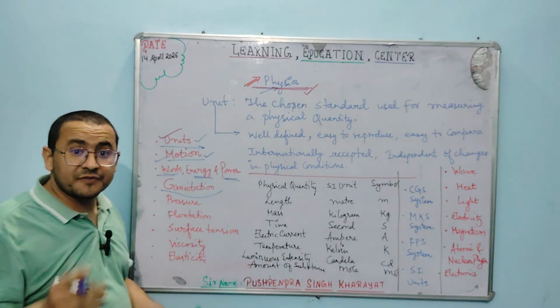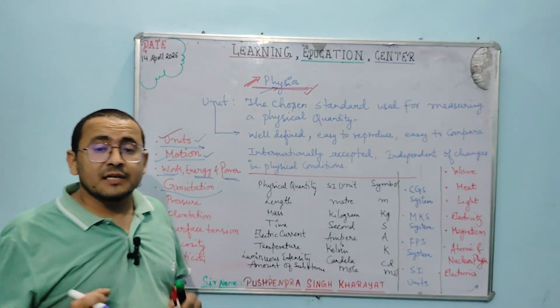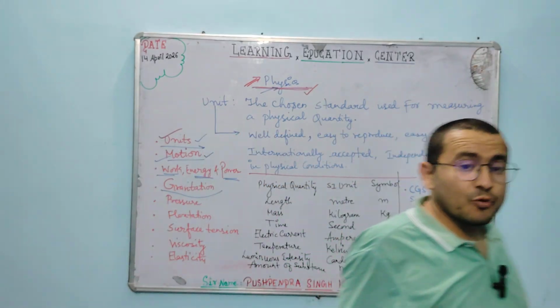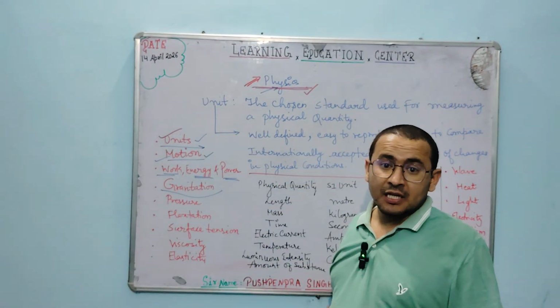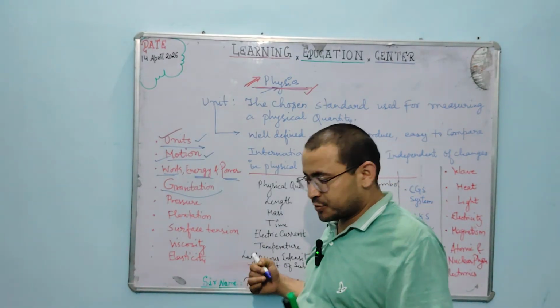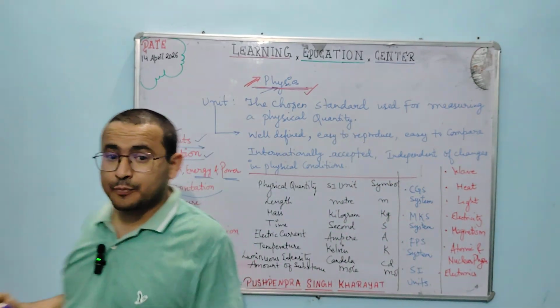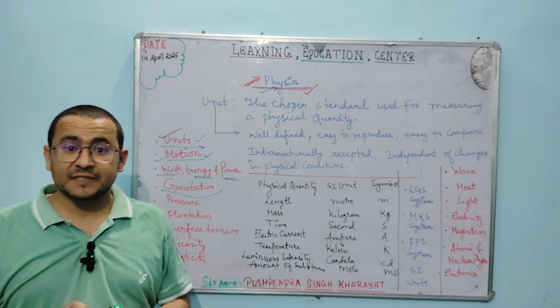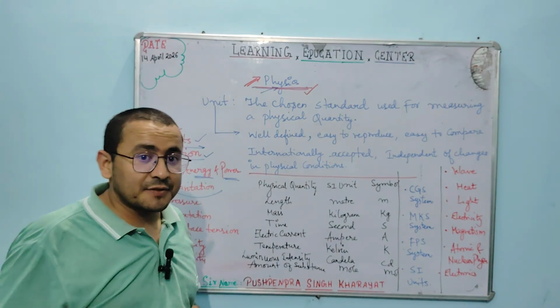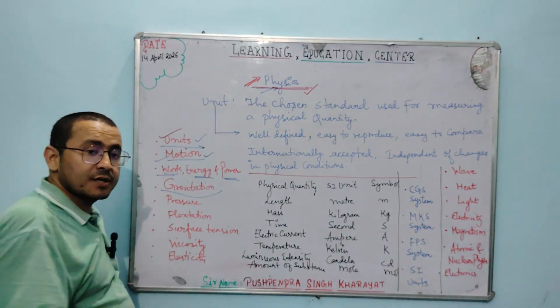In motion, a body moves from an initial position to some final position, or there is some displacement from its position. That is why it is called motion.